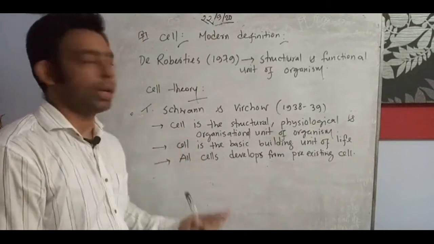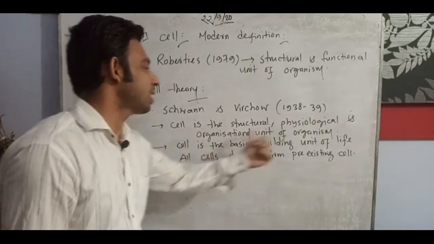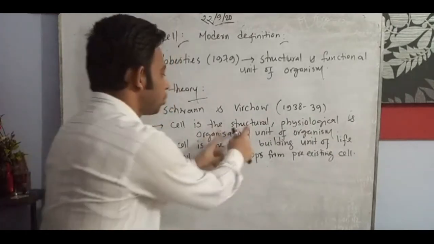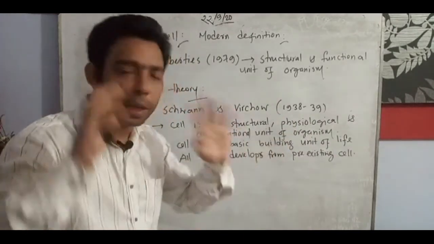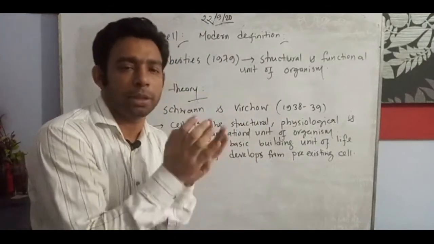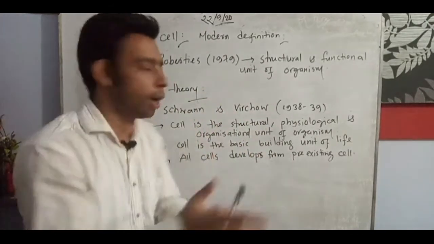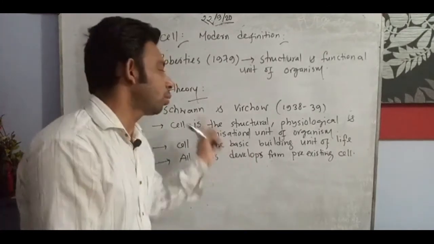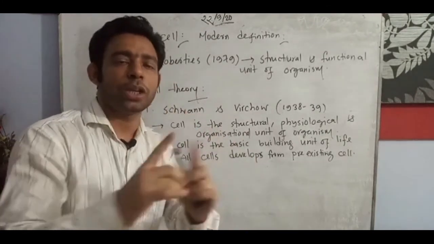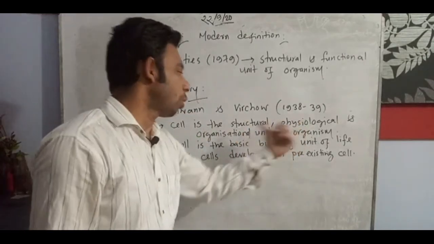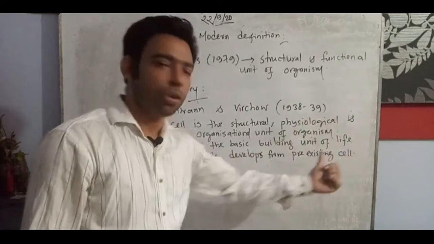The cell is the structural, physiological and organizational unit of the organism. Organizational means all the cellular organelles inside the cell are organized properly, and the cell does this work very importantly.